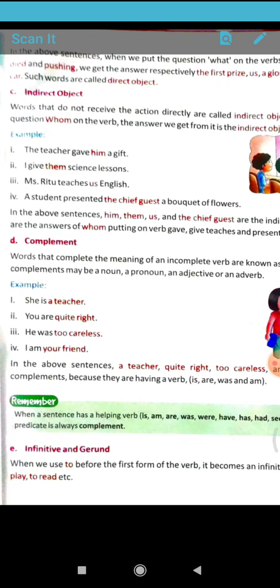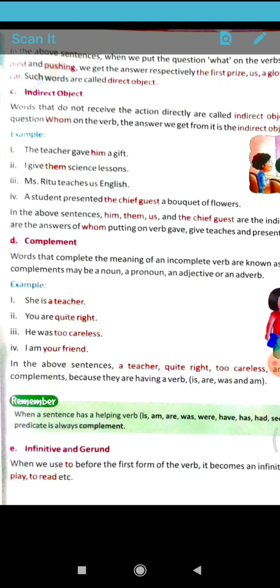Here check the example: The teacher gave him a gift. Gave what? A gift, that will be the direct object. Gave to whom? Him, that will be the indirect object. That you have to study.